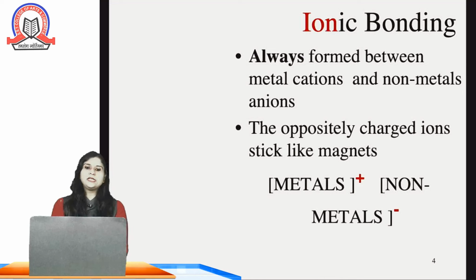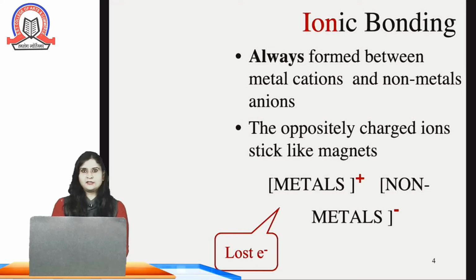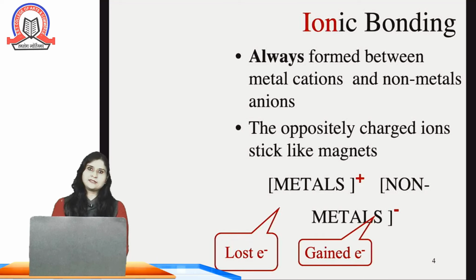The oppositely charged ions stick like magnets, as the cations have positive charge and anions have negative charge, so they act like magnetic poles which attract each other. That is, metal positive ion loses its electron and non-metal negative ion gains electrons.